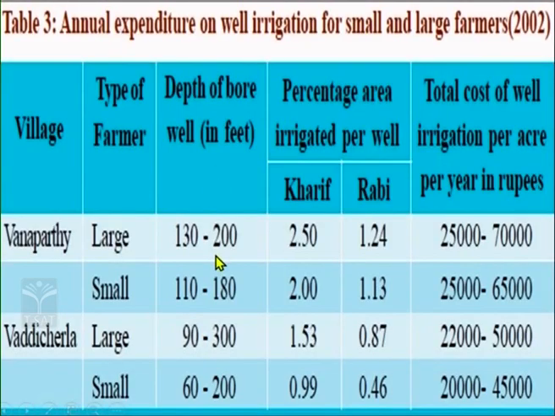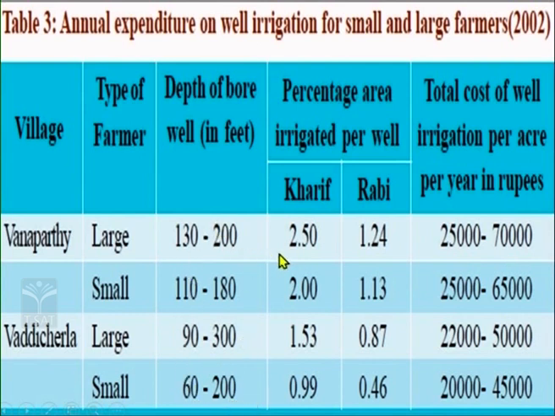Now here, let us try to understand to what extent the wells were drilled in order to extract groundwater. In Vanaparthi, large farmers extracted water from somewhere between 130 and 200 feet, whereas small farmers dug the wells 110 to 180 feet deep. Whereas TSAT people sent their tube wells from 90 to 300 feet, and small farmers dug from 60 to 200 feet.